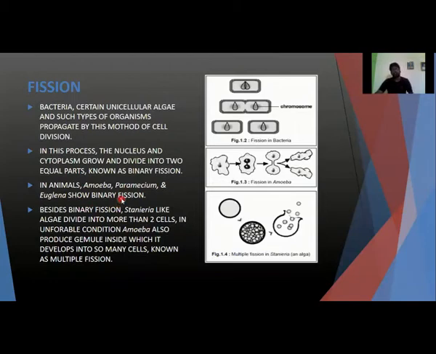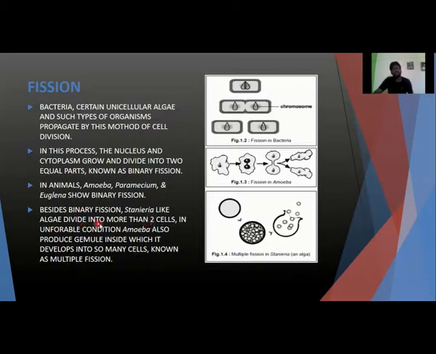But besides binary fission, there is also multiple fission. Okay. In multiple fission, simply a single cell will produce so many cells, more than two cells. They will divide themselves into so many parts inside a cyst or inside the cell, and they will be released. And that type of process is known as multiple fission. If we see this picture, this is multiple fission in Stamiaria, an algae,